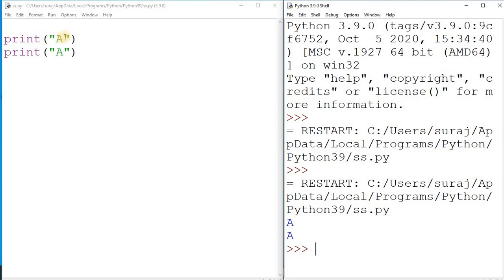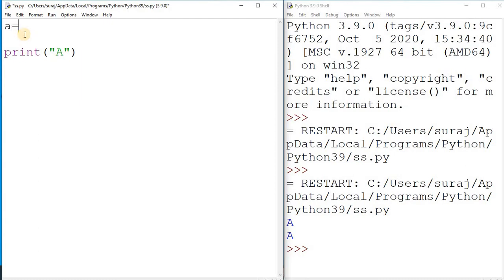As I told you, our task is to get this A, suppose 100 times. First we will see how we can do it at least two times. For doing any kind of repetition in coding, whether you want 10 times, 100 times, or any kind of repetition in the logic, we have to use the looping concept. So we will take the help of a simple loop here.